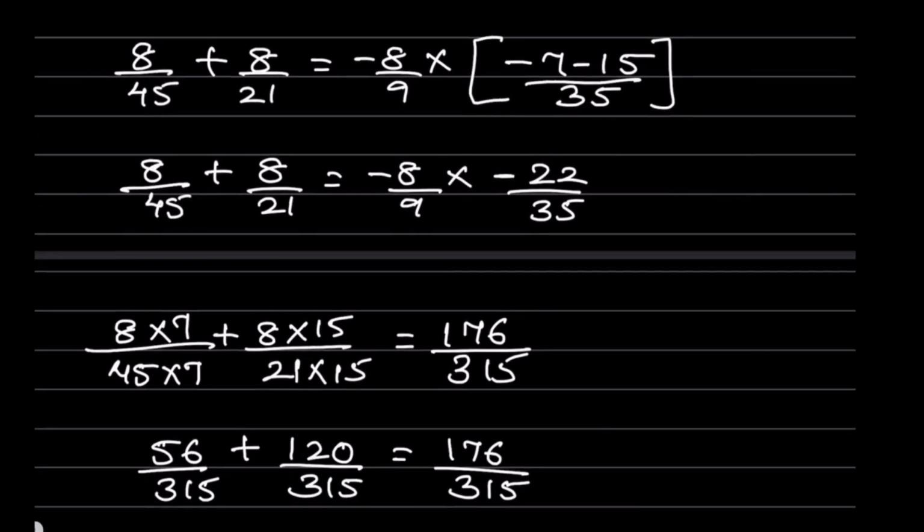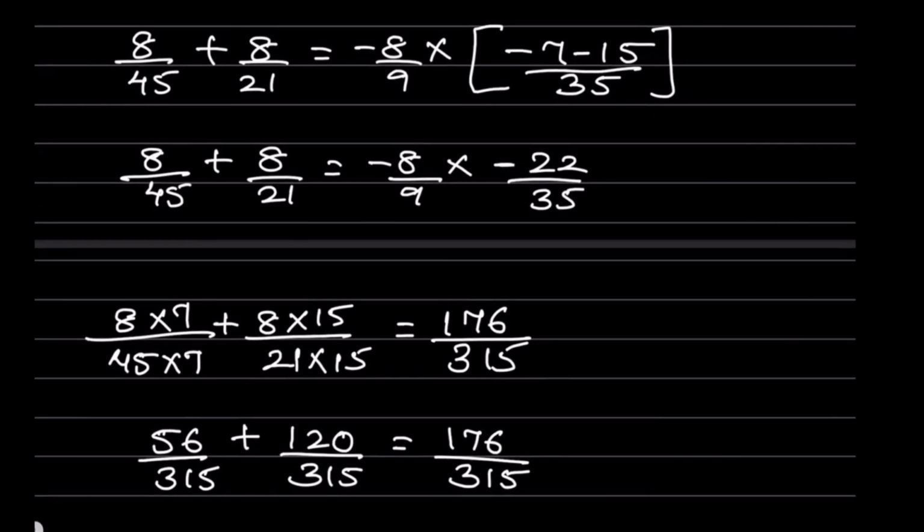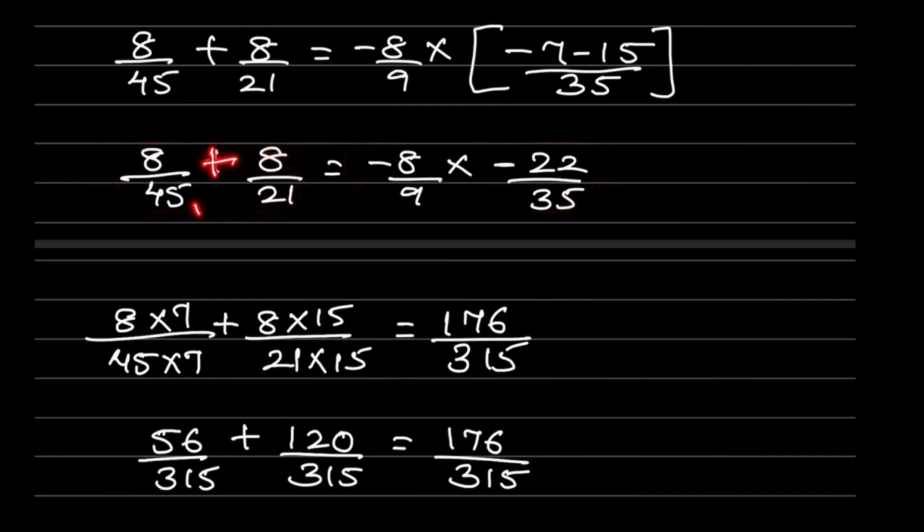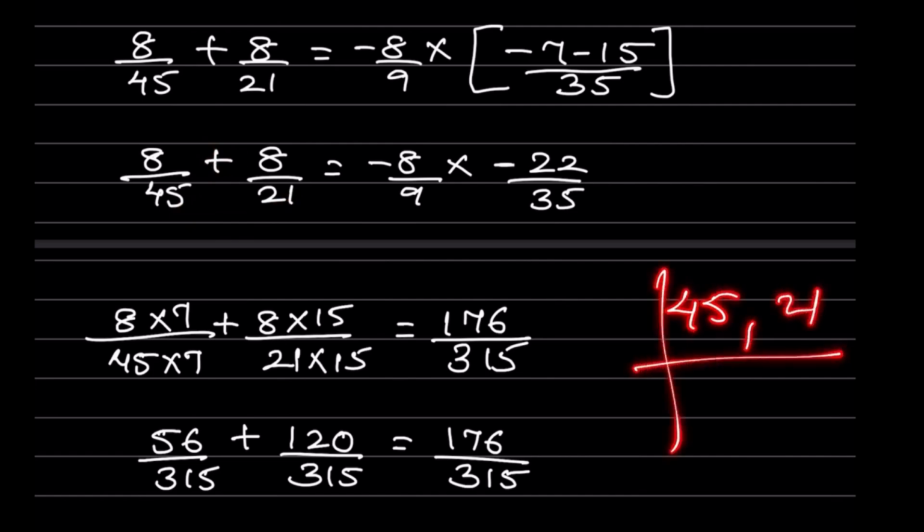Now this and this part let us keep separately. So now this is plus. The denominator is different, so let us take the LCM. Now when we take the LCM of 45 and 21, we can have a look, check and see what is this.